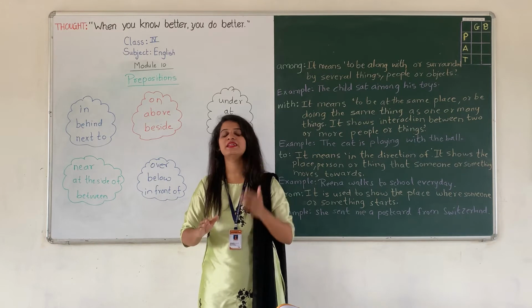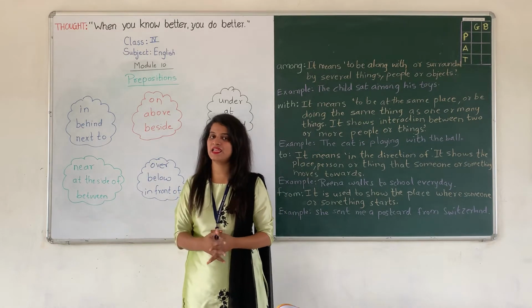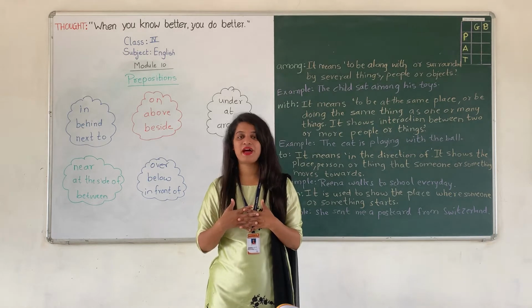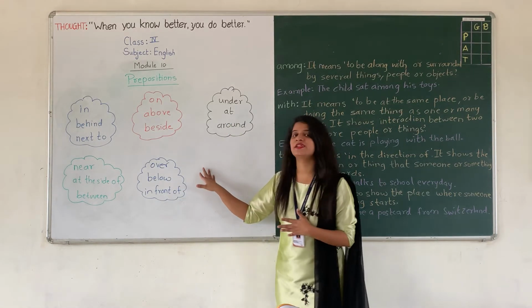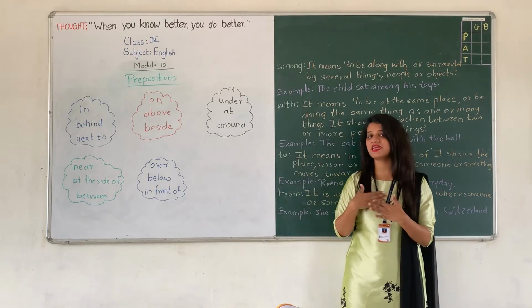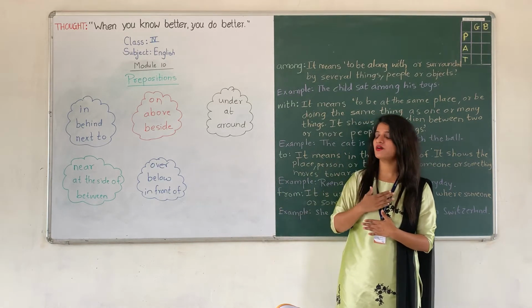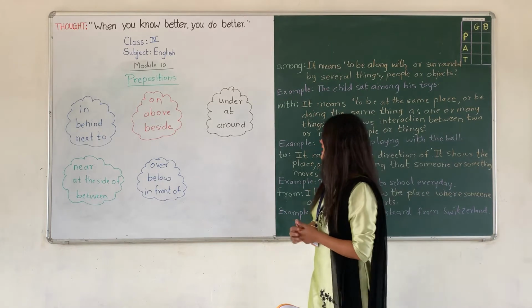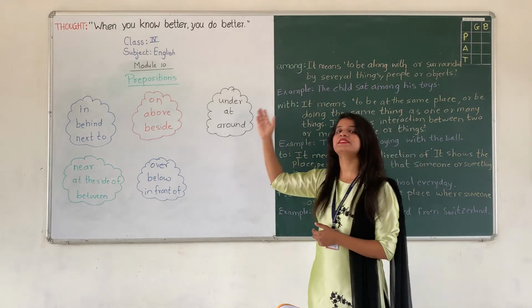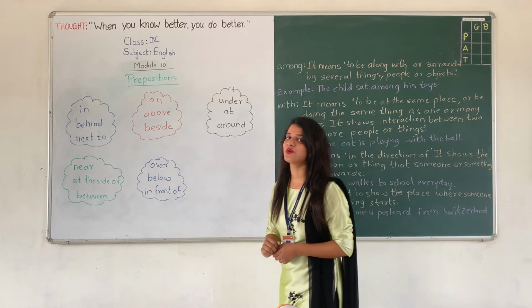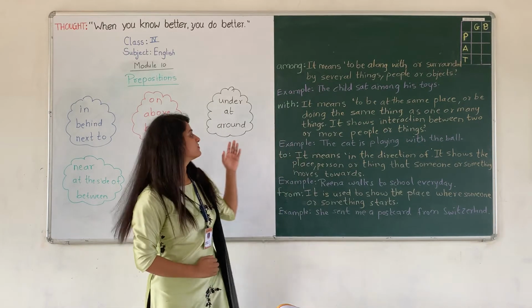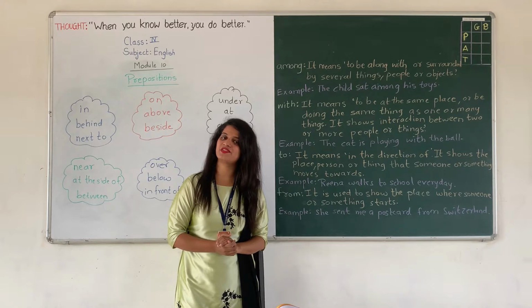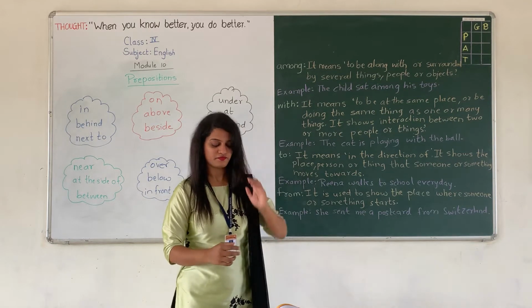Now next to means at this side. Okay. Now I am standing here. Right. Here is a whiteboard. So I am standing next to the whiteboard. Okay. Or you can say that this green board is next to the whiteboard. Or this whiteboard is next to the green board. Okay, my dear children. Next.